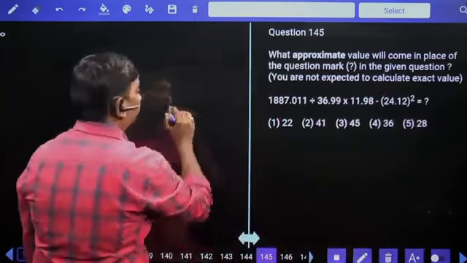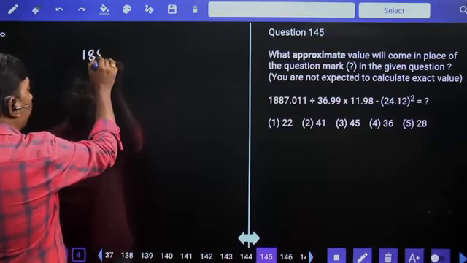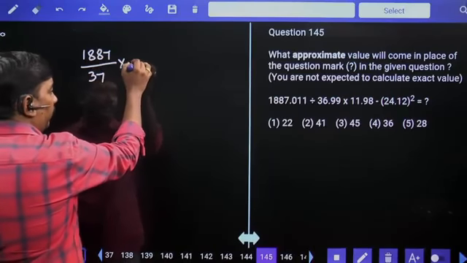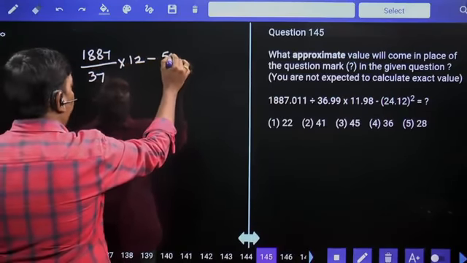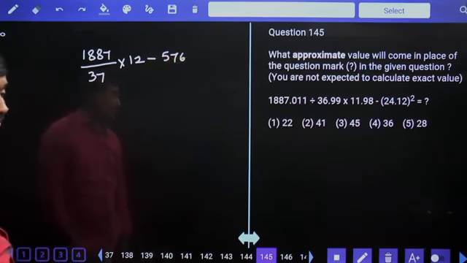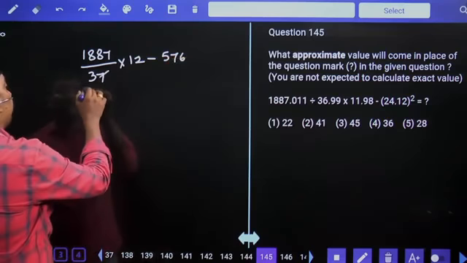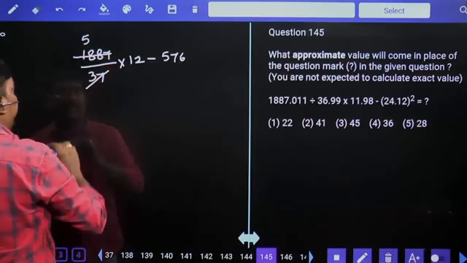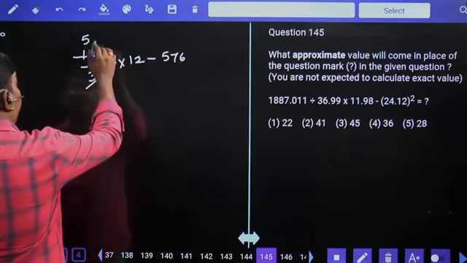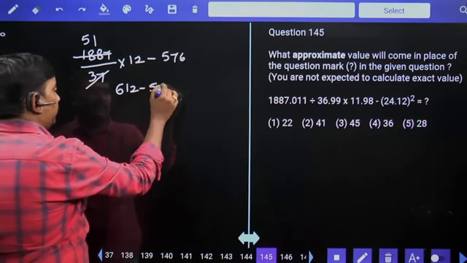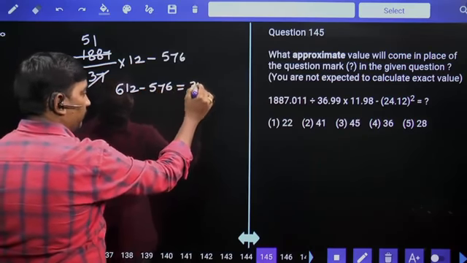Approximations. 1887 divided by 37 into 12 minus 24 square, 576. 24 square means 576. 37 5s are 185. Again 37 ones are 612 minus 576. 24 plus 12, 36 is your answer.